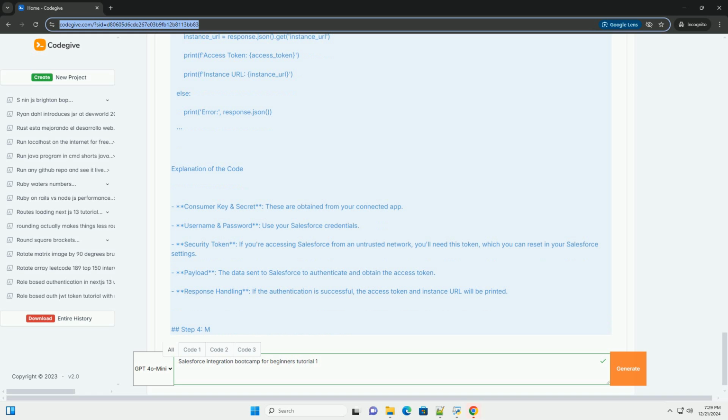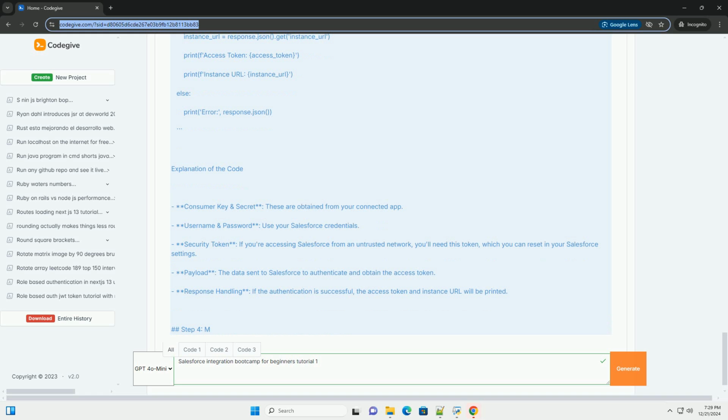Step 2. Setting up a connected app in Salesforce. To use the REST API, you'll need to create a connected app in Salesforce. 1. Login to Salesforce, go to your Salesforce developer account. 2. Navigate to Setup, click on the gear icon in the top right corner and select Setup. 3. Search for App Manager, use the quick find box. 4. Create a new connected app.